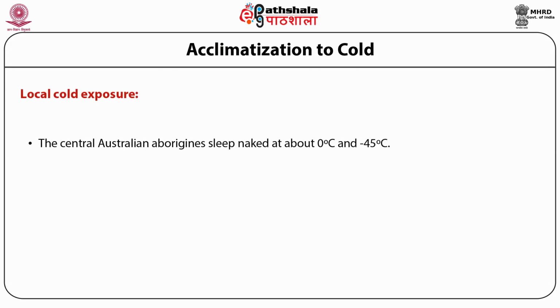The Central Australian Aborigines sleep naked at temperatures between about 0 and minus 45 degrees Celsius. Under the same conditions, the field investigators were unable to sleep due to shivering and low skin temperatures. Similarly, the Bushmen of the Kalahari sleep in the same extreme cold climate with a single covering and a small fire. Europeans can attain a high degree of cold tolerance.